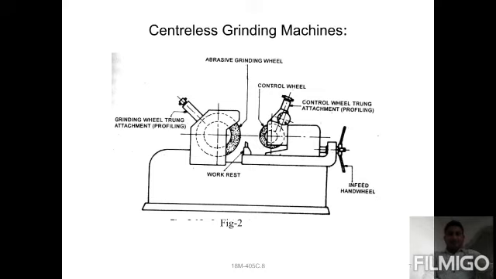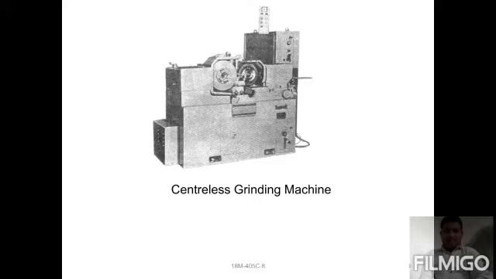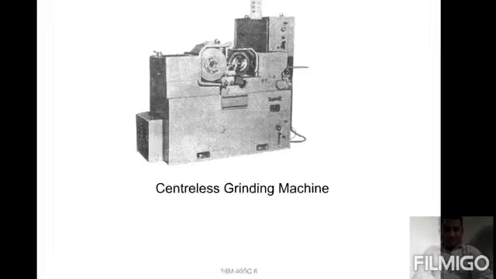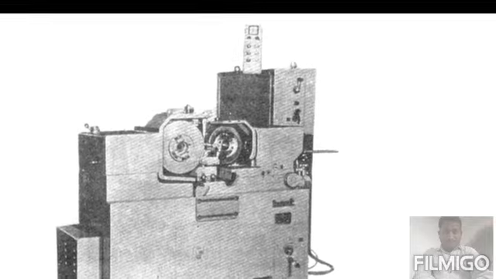You can observe the live figure, how we are using this type of figures. First, you can check here, this type of grinding wheels is generally available: one is the regulating wheel, second one is the grinding wheel. The workpiece is held in between, for producing long slender bars for grinding operations. Next one is the centerless grinding machine. You can observe here.